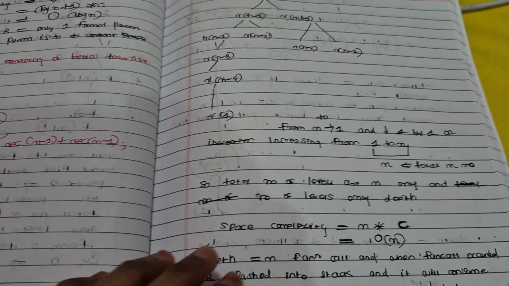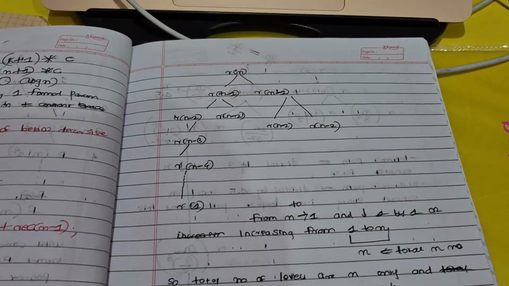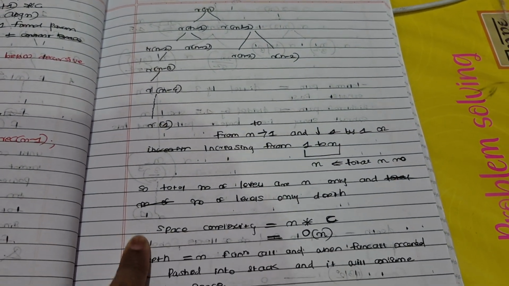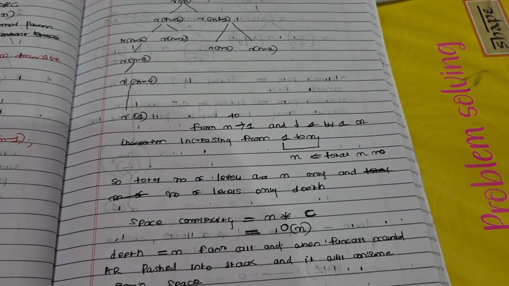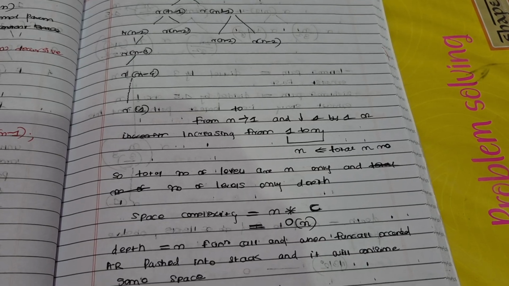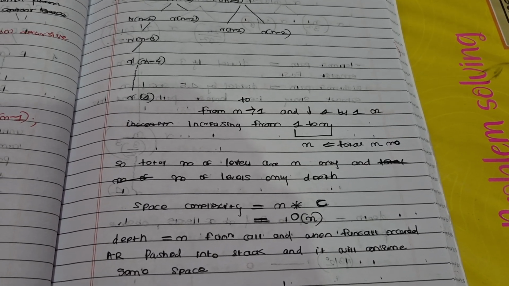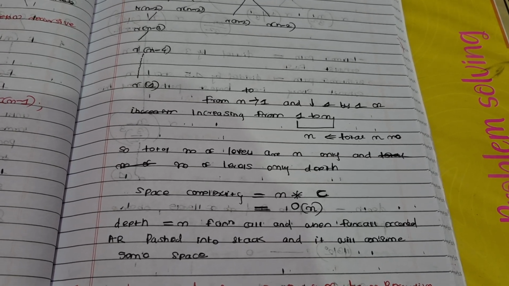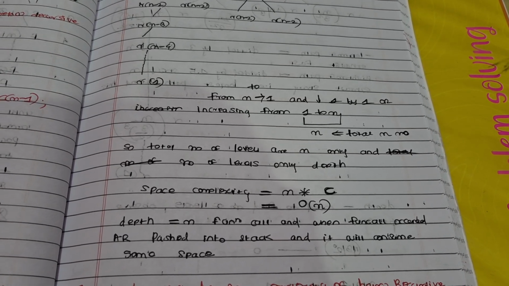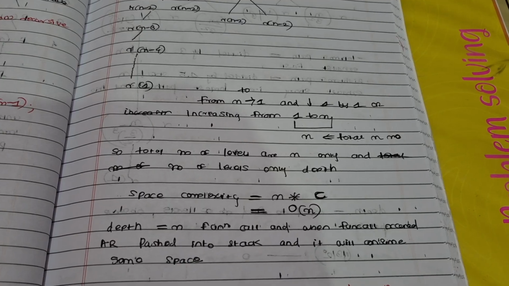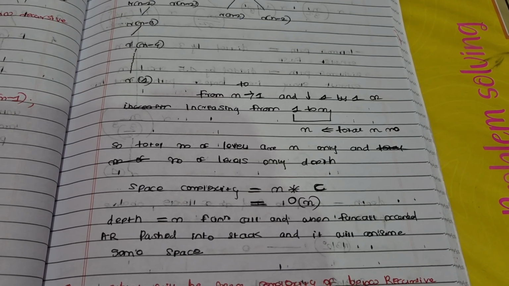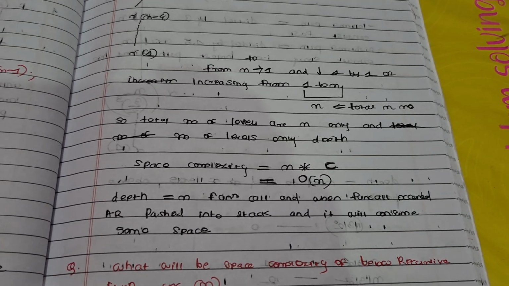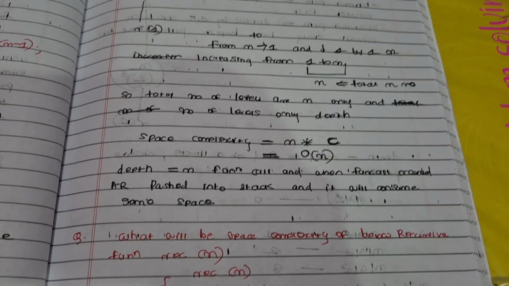You can see here I have drawn the recursion tree. Total n number we have found, so the total number of levels is n only, and the number of levels is the depth. Depth is n function calls, and when a function call is executed, the activation record is pushed into the stack, and it will consume some space. So again I'm repeating the space complexity formula.